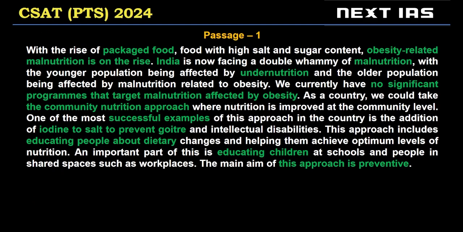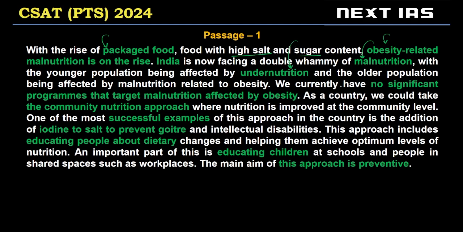Here we are talking about the negative effects of packaged food, which is high salt and high sugar based. So one of the effects of packaged food is that obesity related malnutrition is on the rise in India. In India, malnutrition is a problem, undernutrition is a problem, right? And we are told the older population is affected by one, which is malnutrition, the younger population is affected by undernutrition.